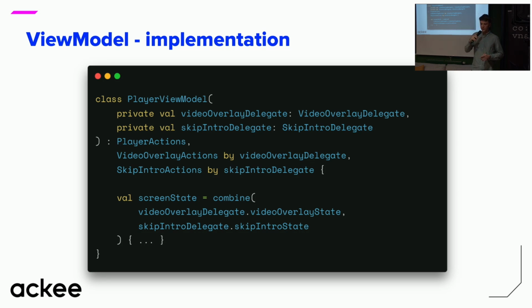And then we create the screen state by combining the substates from the delegates. And this is everything. I haven't really skipped or shortened anything in here. This is everything that we need. And we are just delegating all the logic to other classes.